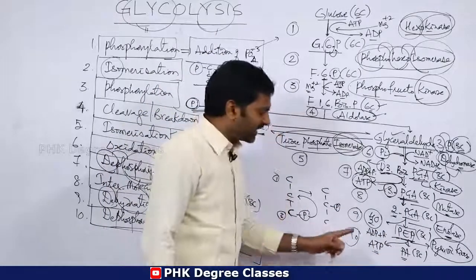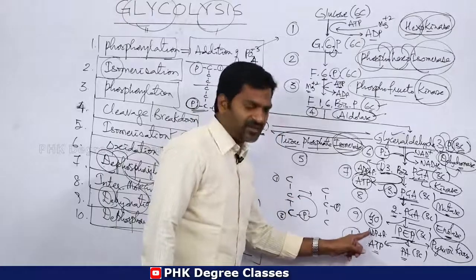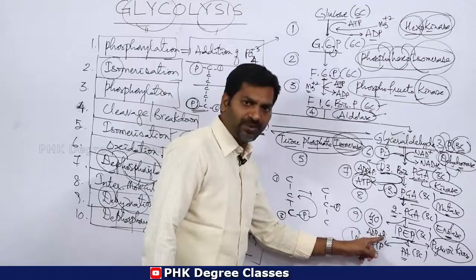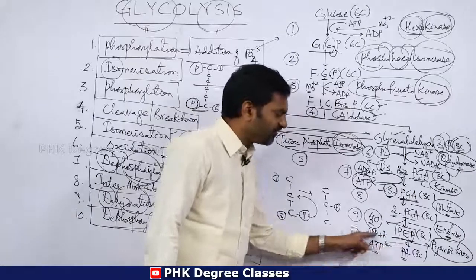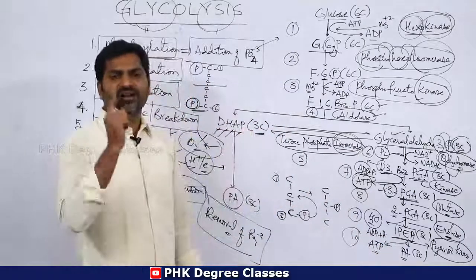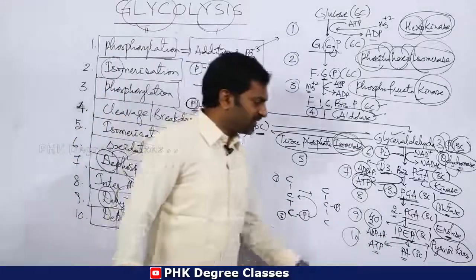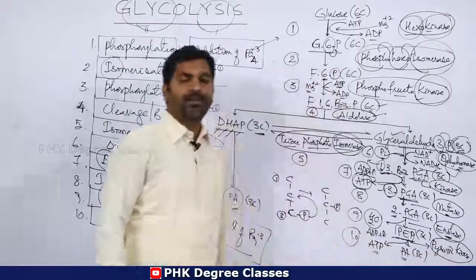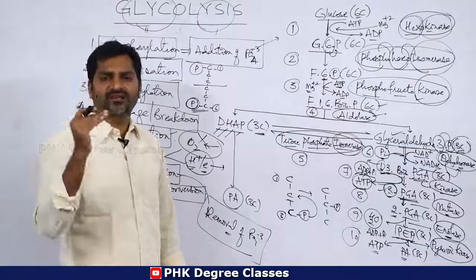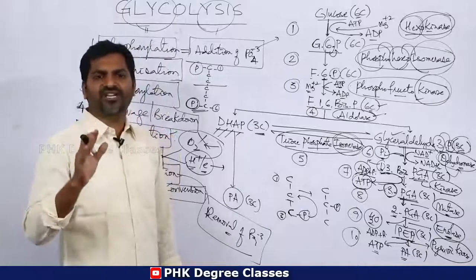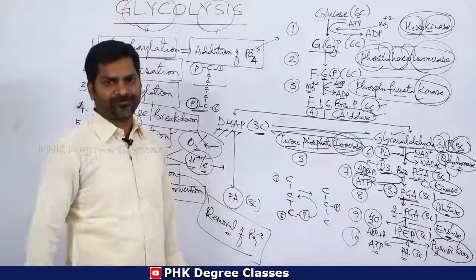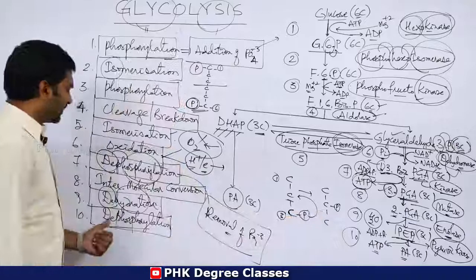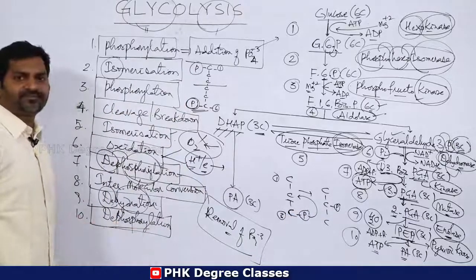That removed phosphate is received by ADP, so ADP combines with the removed phosphate and ATP is formed. One molecule of ATP is formed. The enzyme is pyruvic kinase. Whenever there is an addition or removal of phosphate, there should be an enzyme called kinase. So this is dephosphorylation.